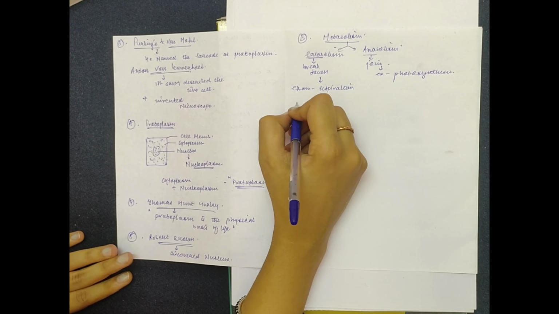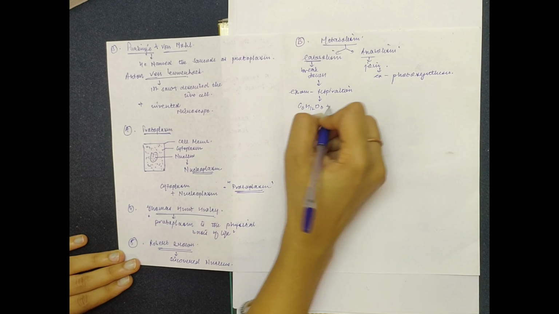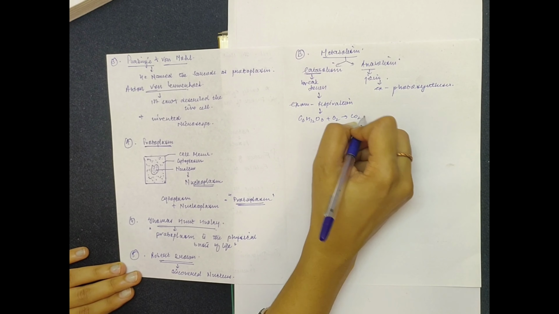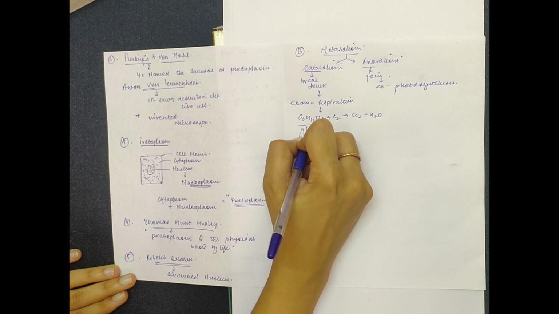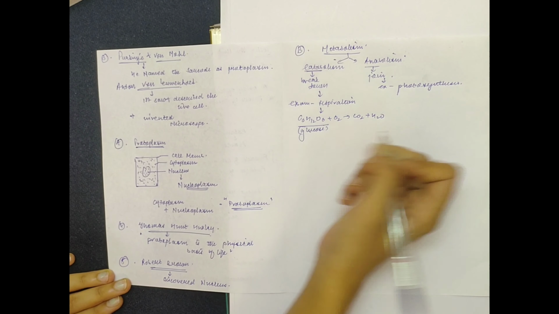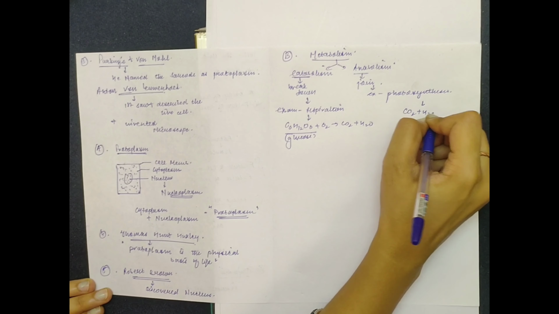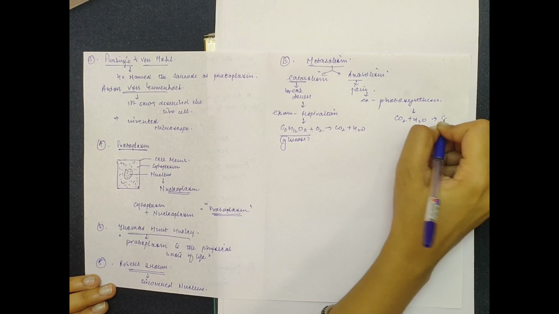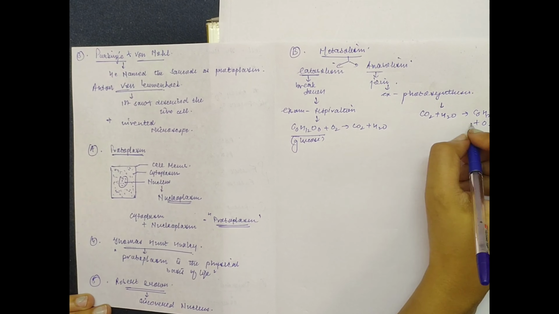In respiration, C6H12O6 combines with O2 to form CO2 plus water. What is C6H12O6? Glucose. In photosynthesis, carbon dioxide combines with water to form glucose and oxygen.